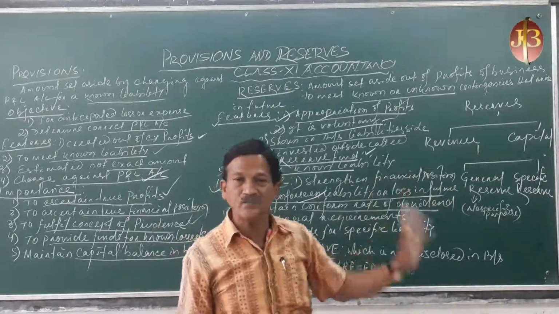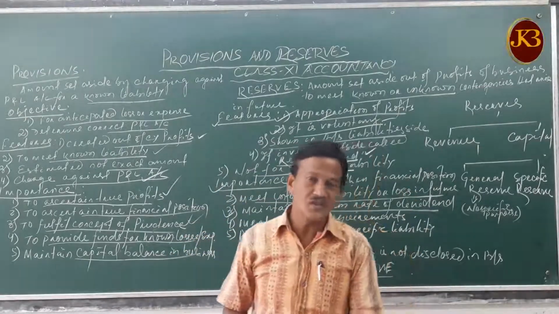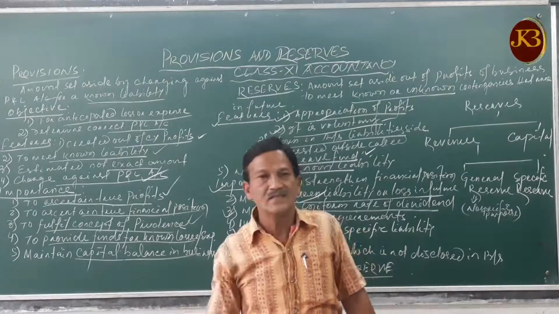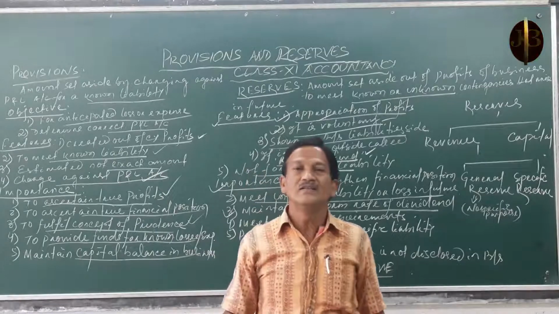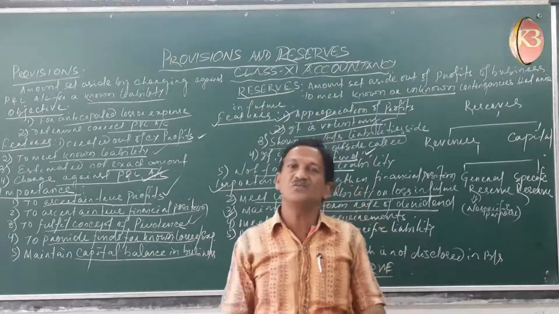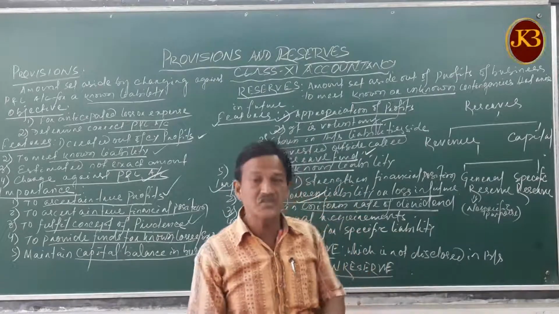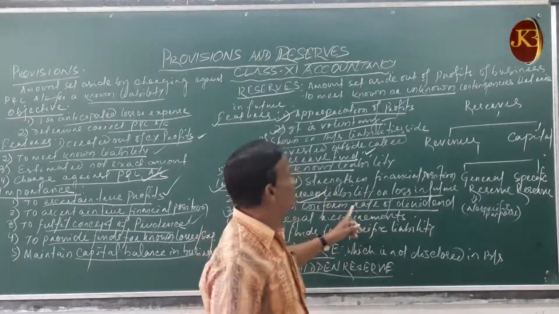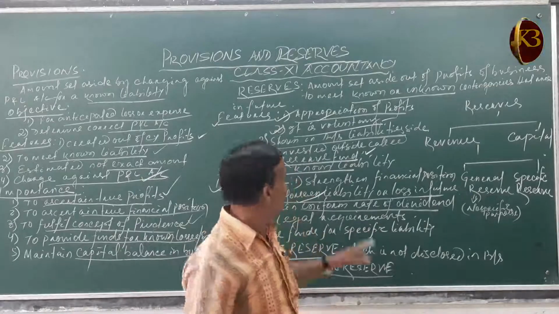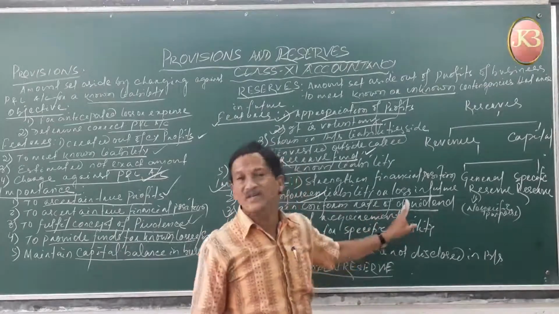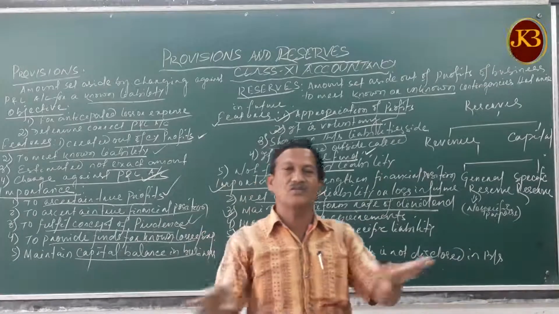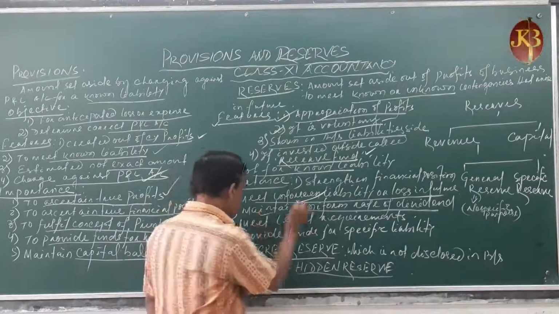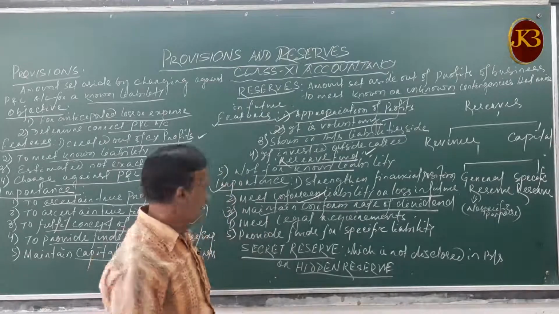Last year you had paid 10%, this year profit reduced, so you cannot pay the 10% dividend. What will you do? If you pay a lower rate of dividend, the owners or the shareholders will suddenly be dissatisfied. So in these situations, some amount out of the reserves which we had created will be brought in to make at least a uniform rate of dividend, so that shareholders will be satisfied. So this is maintaining a uniform rate of dividend.